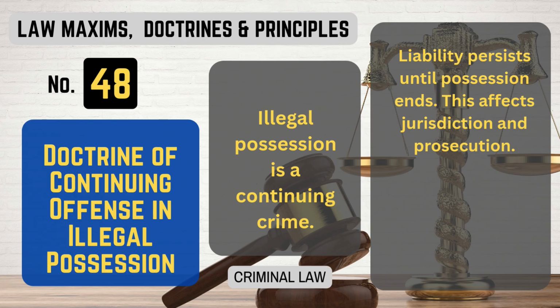Number 48. Doctrine of Continuing Offense in Illegal Possession. What it means. Illegal possession is a continuing crime. Liability persists until possession ends. This affects jurisdiction and prosecution. That's Doctrine of Continuing Offense in Illegal Possession.